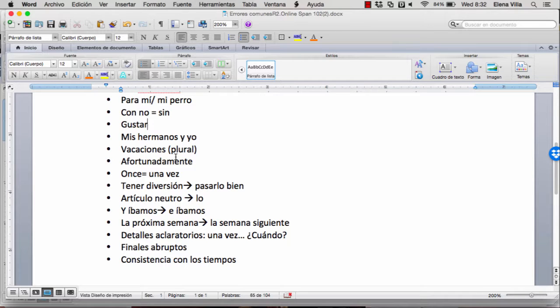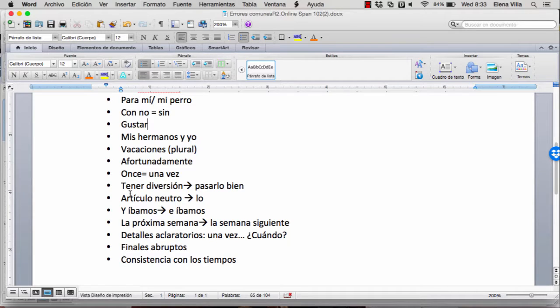Vacations, or vacation, in Spanish is always referred to as plural. So even if it was only one vacation, we're going to talk about it in plural. Afortunadamente is a word that has shown up on a couple compositions misspelled. Once, una vez. No un tiempo, pero una vez. To have a good time, you don't say tener diversión, se dice pasarlo bien.